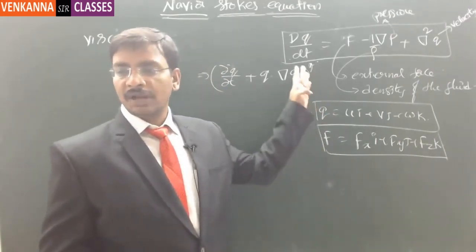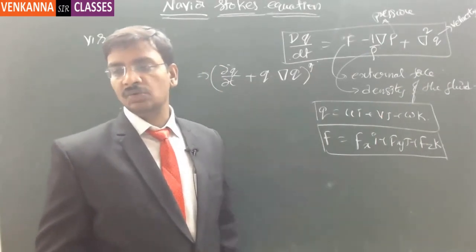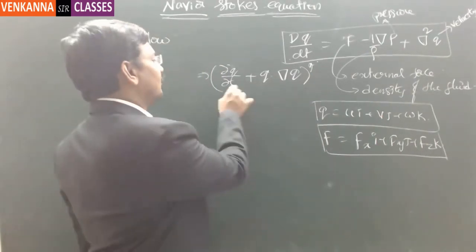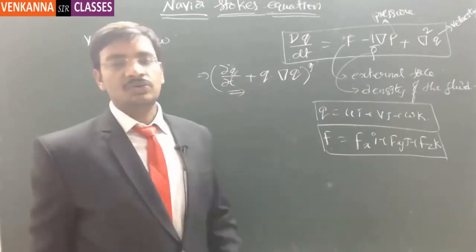But usually the flow that we are going to analyze ignores this external force component. If you write this equation separately, for a steady flow, the derivative with respect to t is equal to 0.